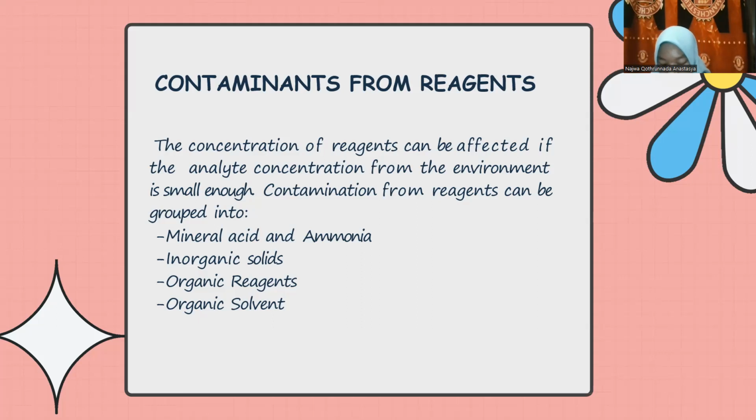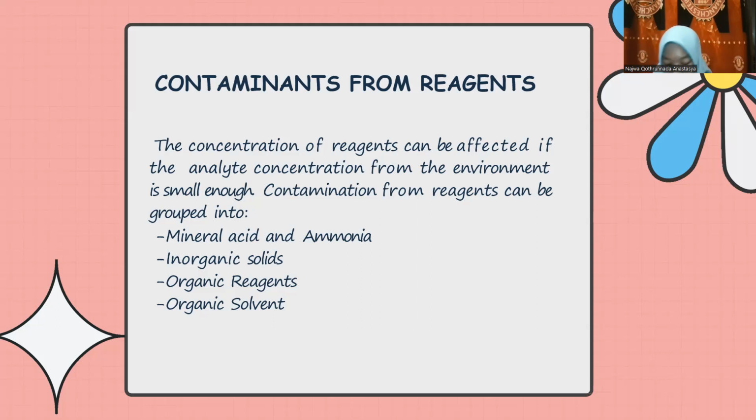Next, organic reagents. Organic metal or chelating reagents are usually derived from solvents or reagents used in the synthesis of reagents. Organic reagents of complexes or complexers are usually used in such small quantities that contamination can often be neglected.